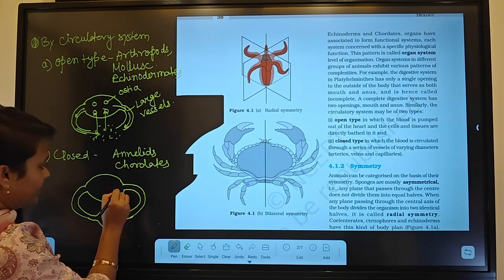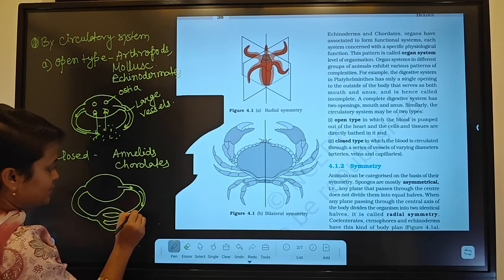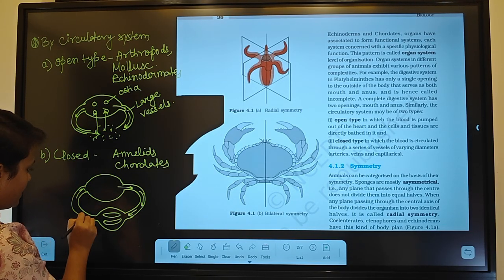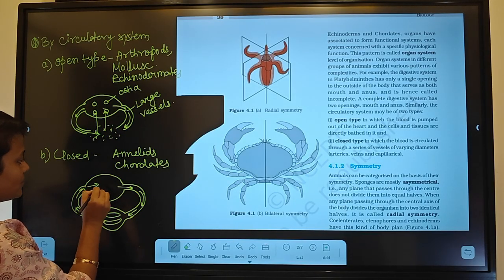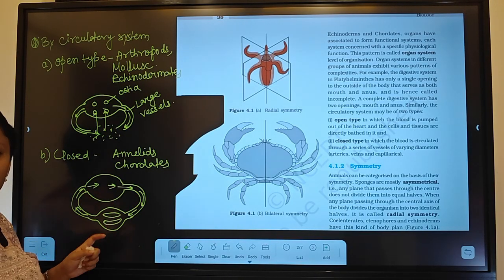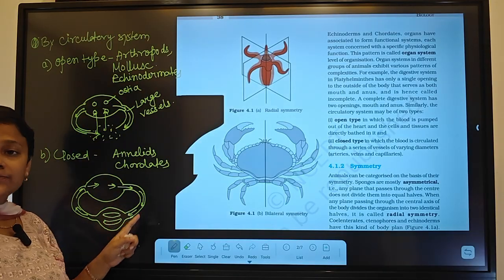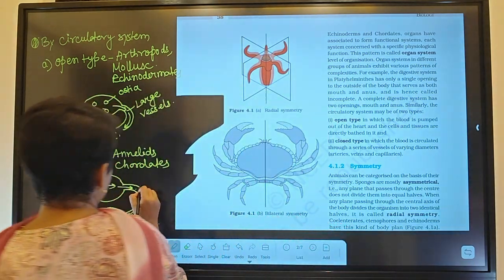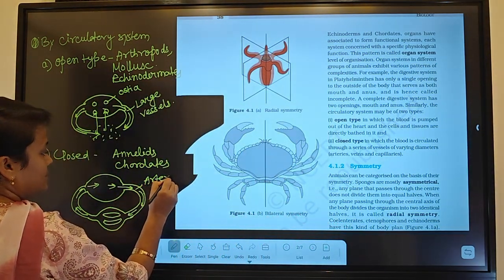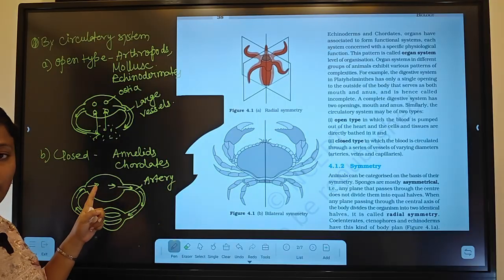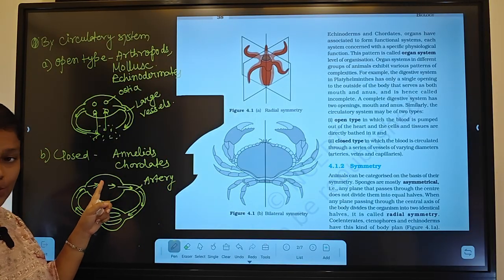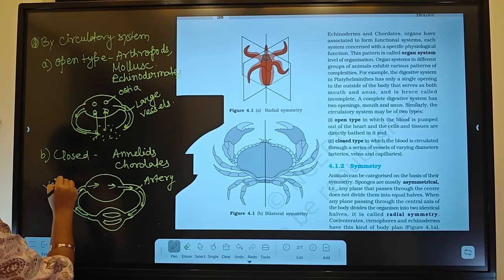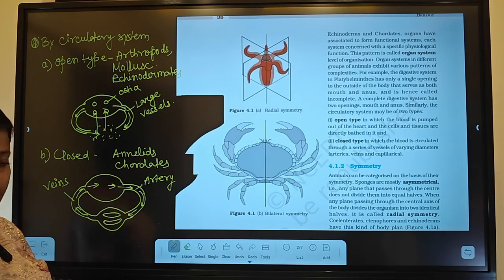Through those capillaries, there will be exchange of materials, and the blood will go back to the heart. These large vessels are mainly called arteries, by which blood comes from the heart to the organs, and by veins, blood comes from the organs to the heart.